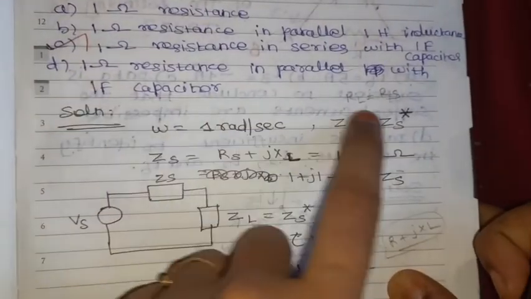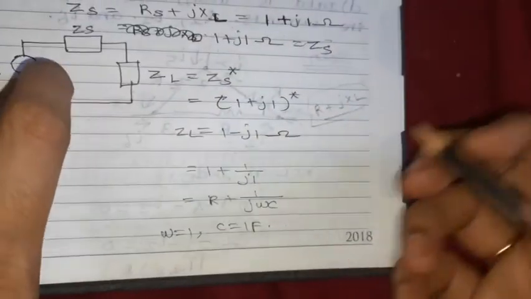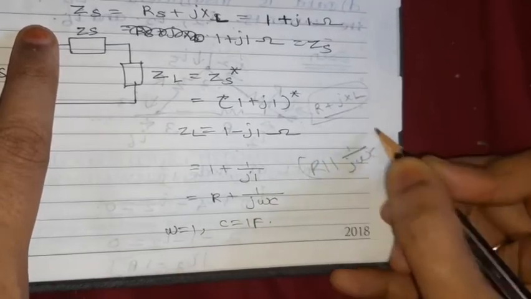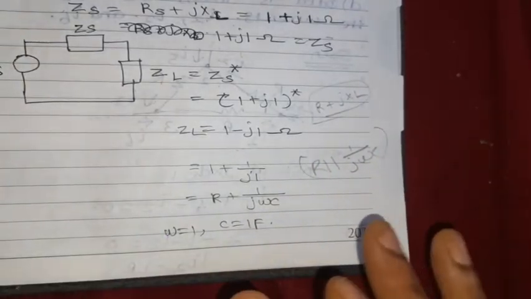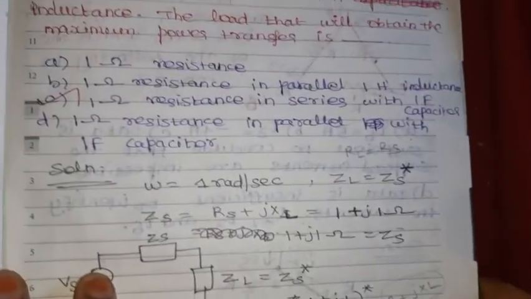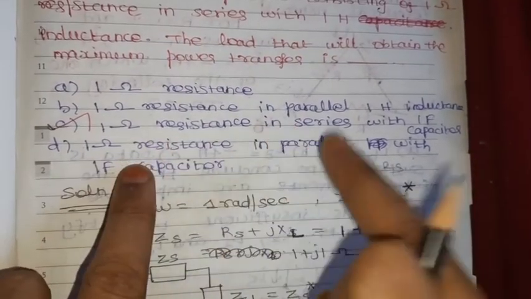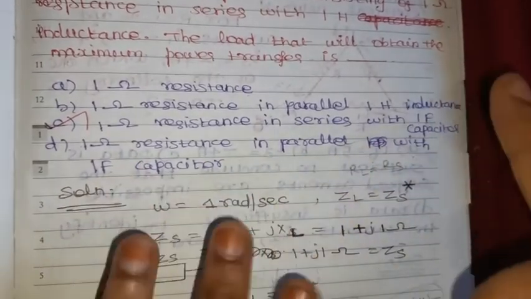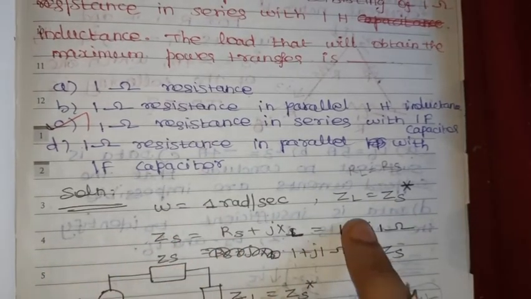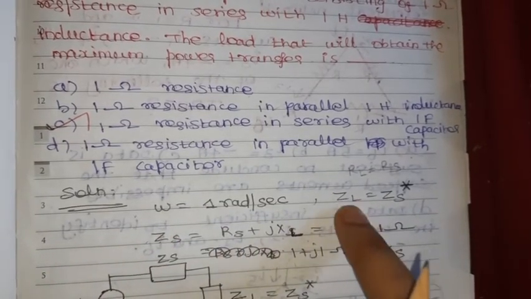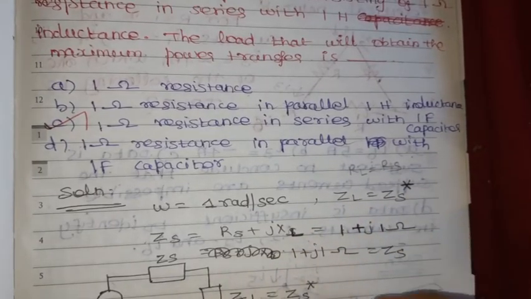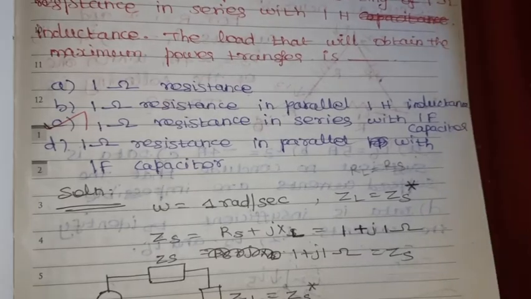Then resistance in parallel with 1 farad. Parallel is also wrong. Parallel means R1 R2 divided by R1 plus R2, with 1 by J omega C. This is the parallel connection. Series connection means R plus 1 by J omega C, just addition, right? So 1 ohm resistance in series with 1 farad capacitor is the right option. From this problem, what we need to know is that when maximum power is delivered to the load, ZL equals ZS star. When complex impedance is given, we need to find out the complex conjugate.